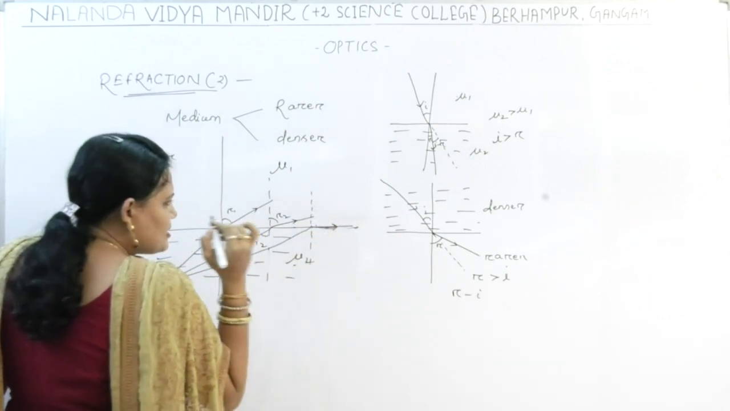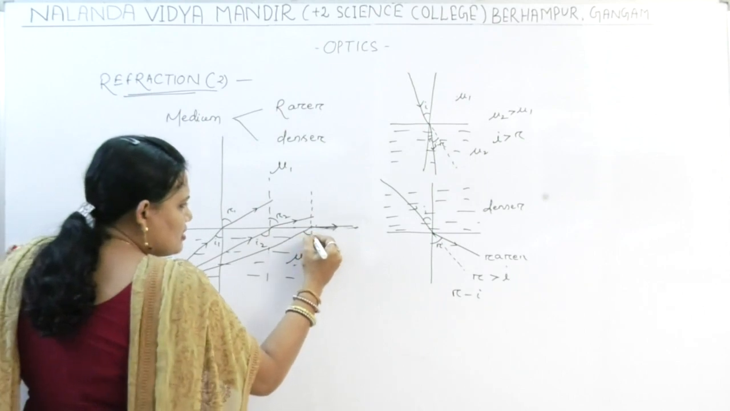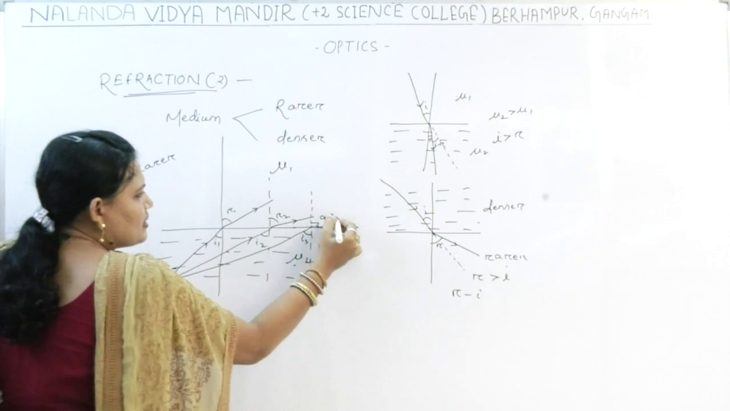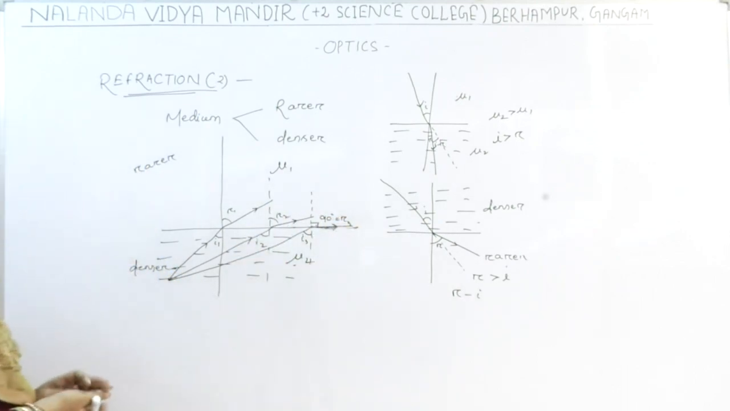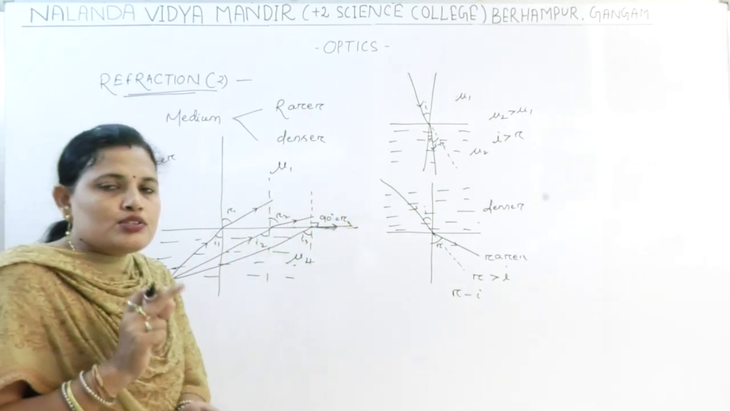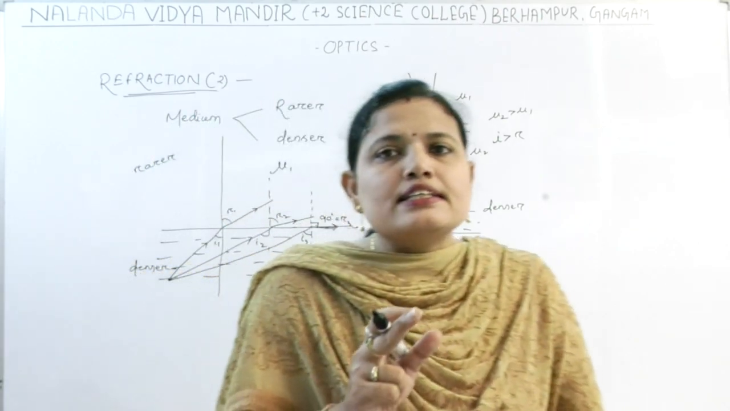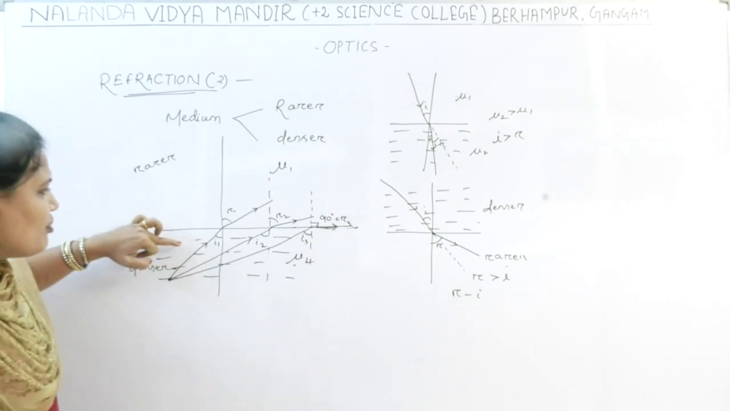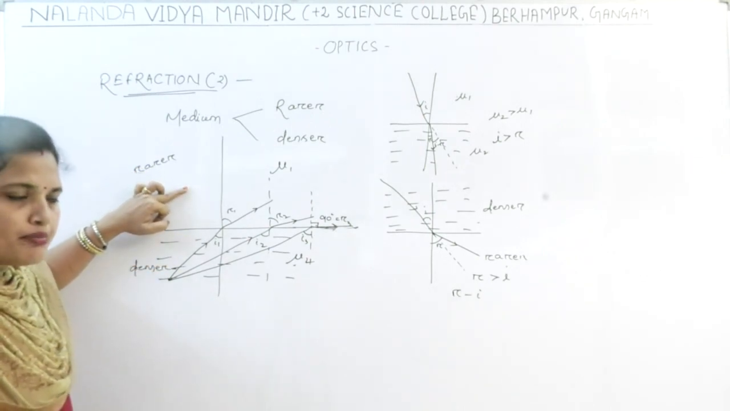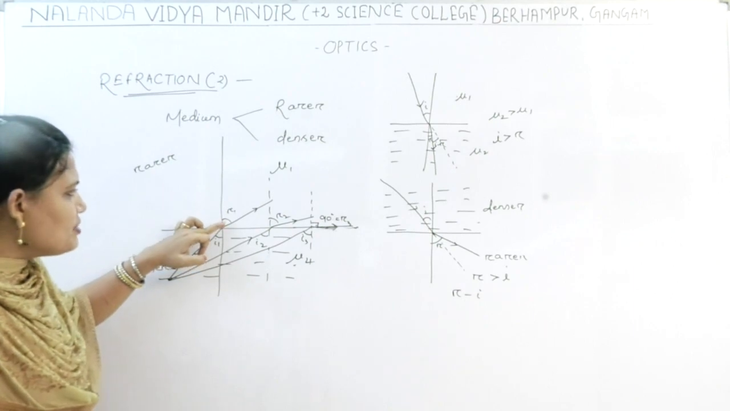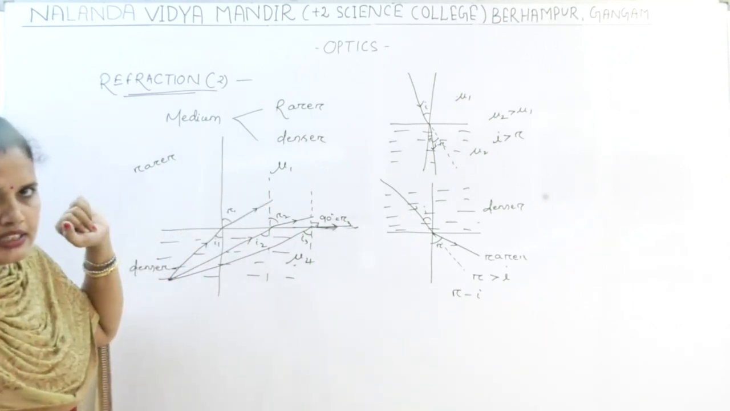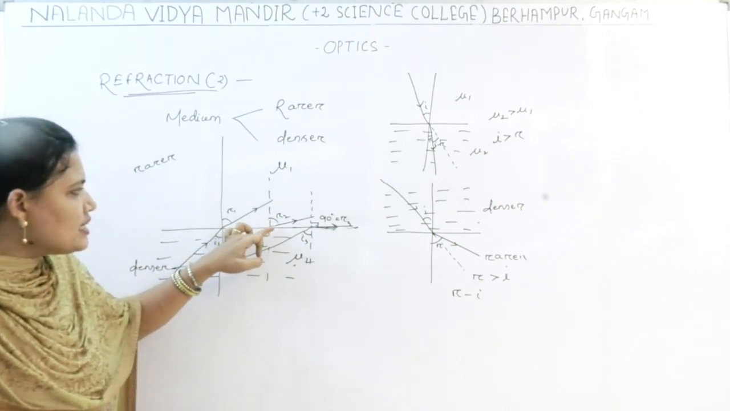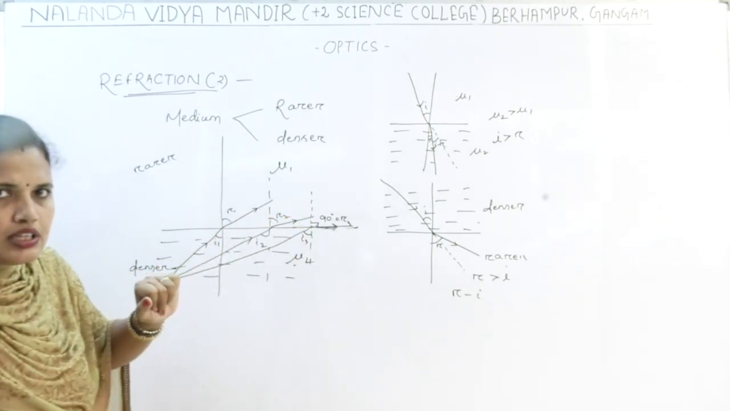At this point, let this be the normal, angle of incidence I3, and this is your 90 degrees, equal to R3. All of you are getting it? So when the object is in the denser medium, the ray of light is moving from the denser medium to the rarer medium. For a given angle of incidence, let R1 be the angle of refraction. As the angle of incidence goes on increasing, the angle of refraction also goes on increasing.